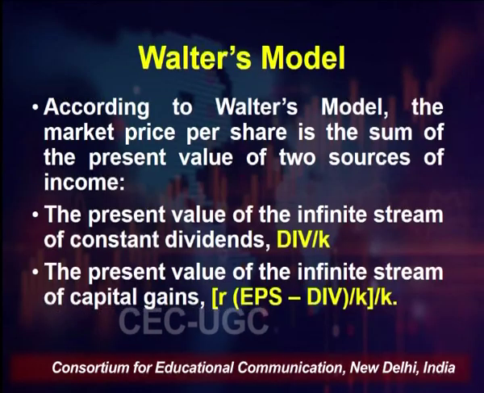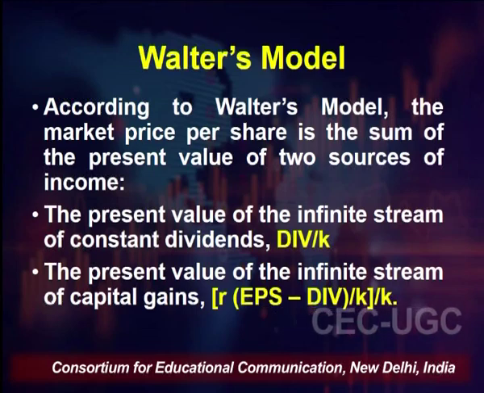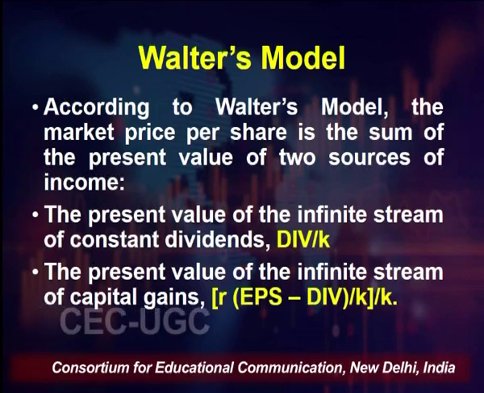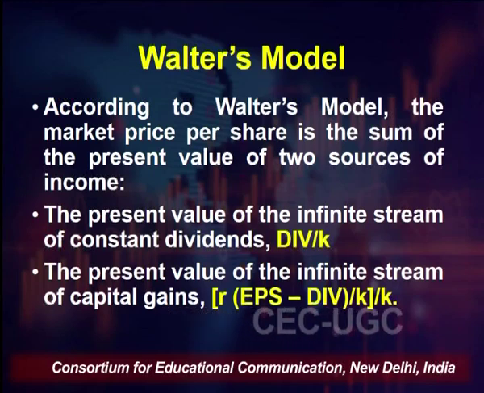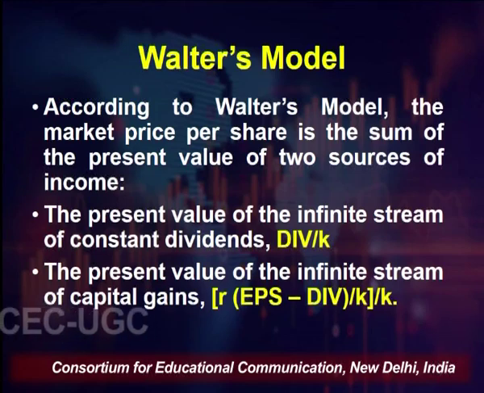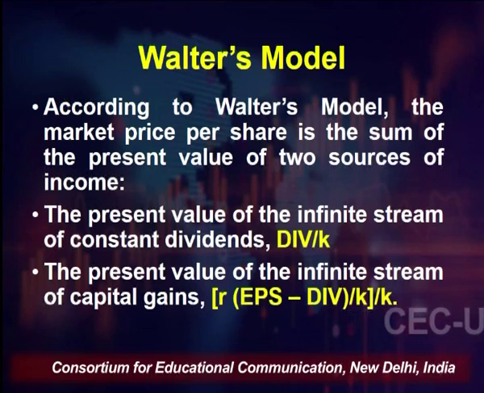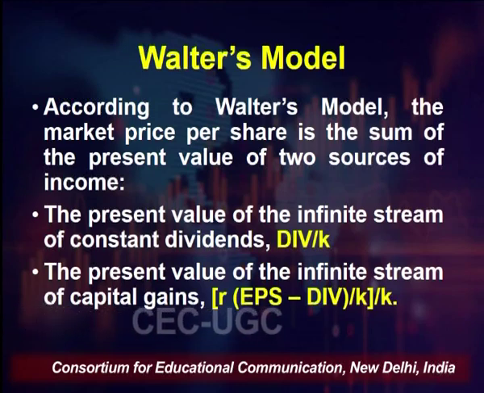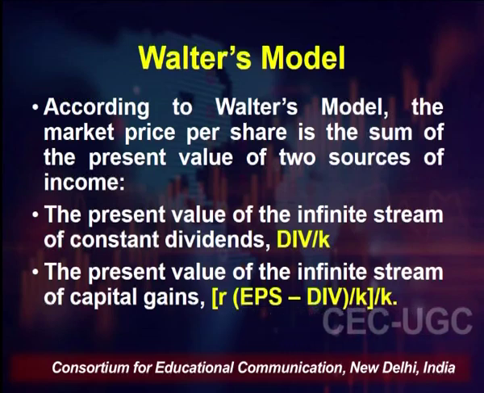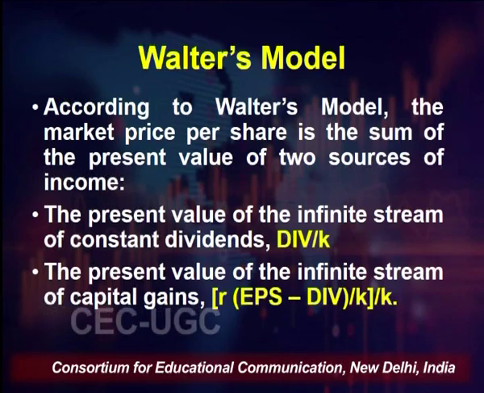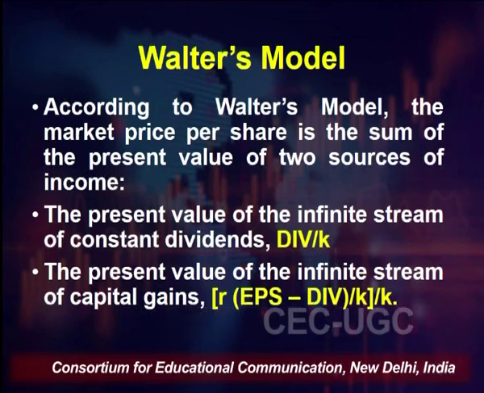According to Walter's model, the market price per share is the sum of the present value of two sources of income. So basically there are two sources of income when we are investing in a share, and the market price of the share is impacted by these two sources of income. The first one is the present value of an infinite stream of constant dividends, which may be represented with this equation, that is DIV divided by K. DIV is dividend, which is divided by the overall cost of capital, that is K here. And it also includes the present value of an infinite stream of capital gains, and this may be represented with the help of the equation which is visible on the screen.